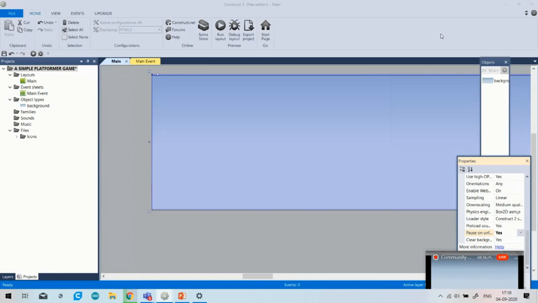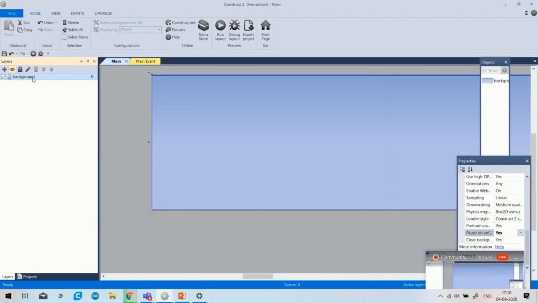Okay, so you can see that our blue background appears in my Google Chrome. I think you all understand how you can choose your own background. Firstly, you have to choose the layout size. Secondly, you have to select the layer like background. Firstly, you have to make the background of any game, so just simply rename it background.